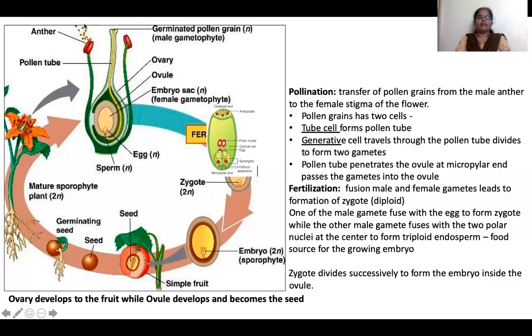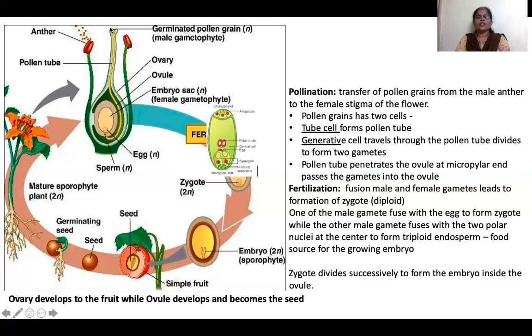It will develop. Pollen develops into a tube, a pollen tube, and the tube keeps growing inside the style. It should enter the style, right? To enter the style, it needs a path. So it develops a tube path called the pollen tube. The pollen tube keeps growing inside the style to reach the ovary.